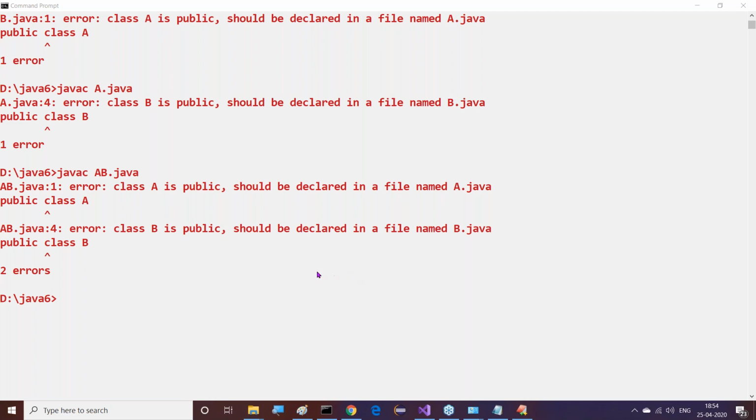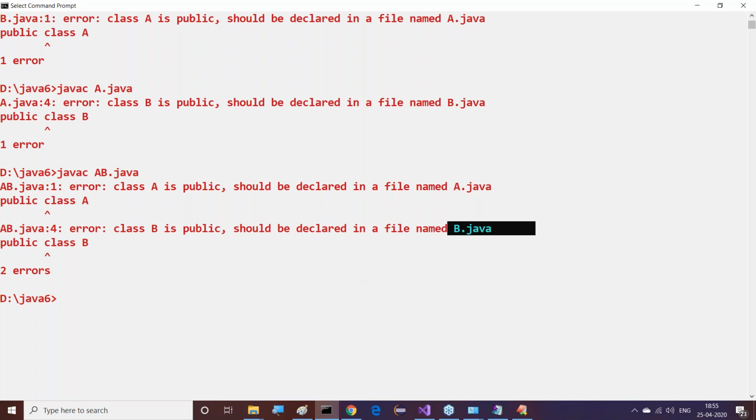Right, sir. The thing is, when I save with ab.java, automatically here we are getting an error: class A is public, should be declared in a file named a.java. Again, it says class B is public, should be declared in a file named b.java. Is the compiler mad? Now here the problem is which one?